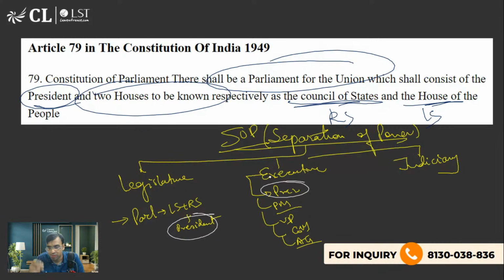Just I wanted to know. And not only that, president also appoints Supreme Court and High Court judges. And if they want to resign, they have to send it to the president. Where is the separation of power? I wanted to ask you. What should be the answer? Am I wrong, or is there any other concept behind it? I want a strong, substantial answer.